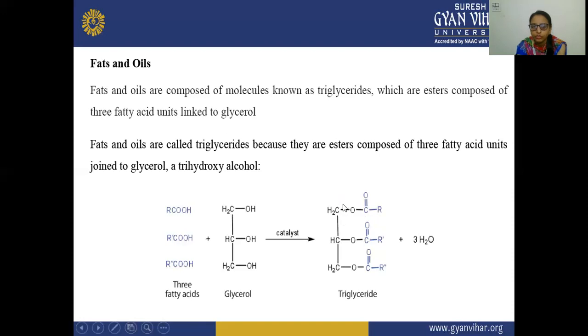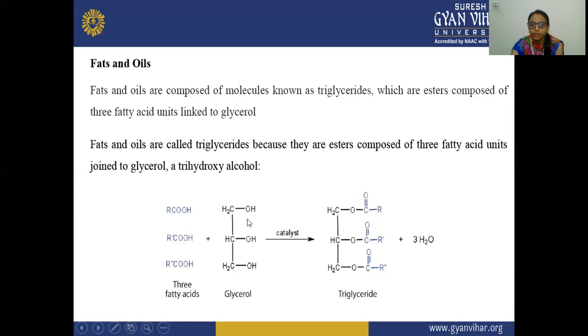That is composed of the three fatty acids linked to a glycerol. So this is alcohol, this carboxylic acid is linked to this glycerol. So the fats and oils are called triglycerides. These fats and oils are called triglycerides because they have an ester composed of three fatty acid units joined to a glycerol. So here glycerol is a trihydroxy alcohol.